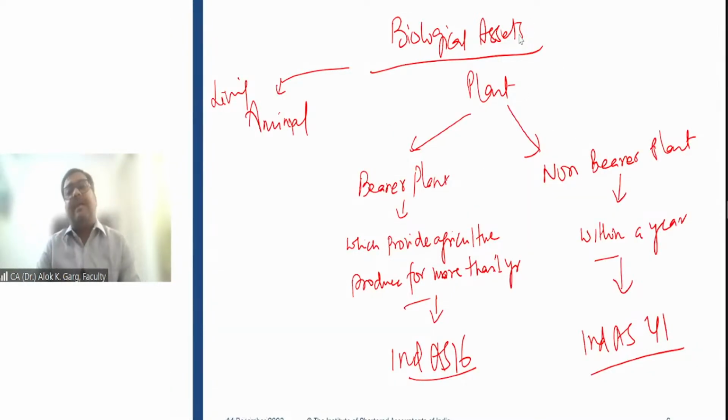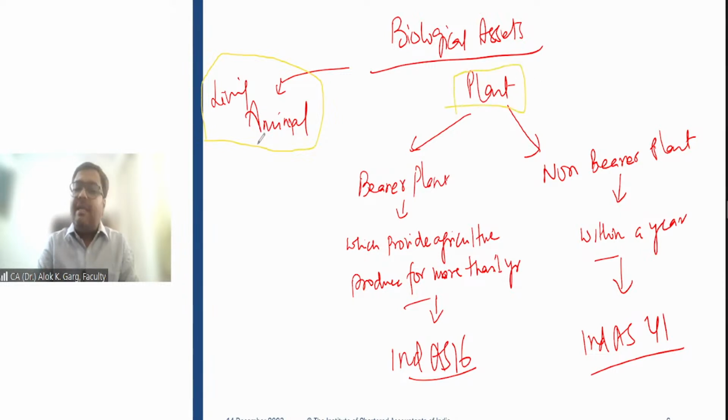Now, just to summarize, sir, agriculture produce up to the point of harvest we understood. Government grant we understood. Please summarize biological asset. Okay. As I told you guys, the biological asset is a living animal or plant.